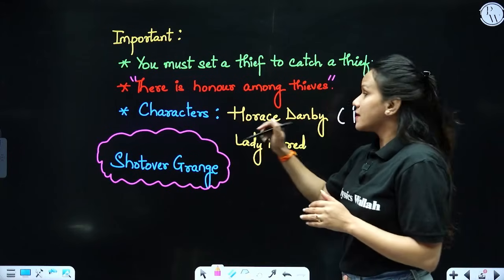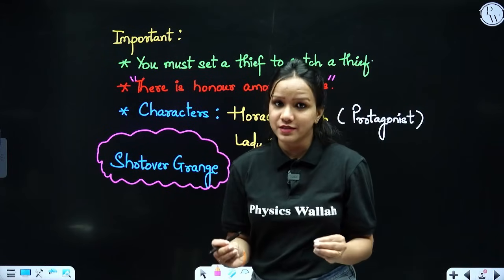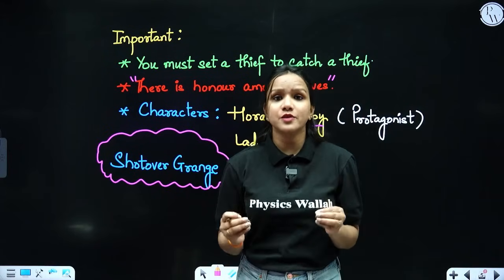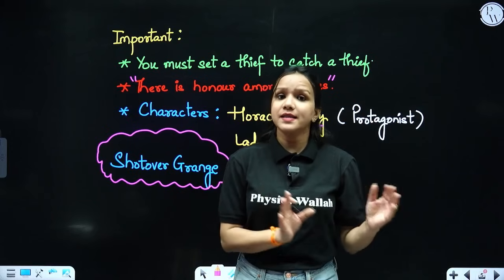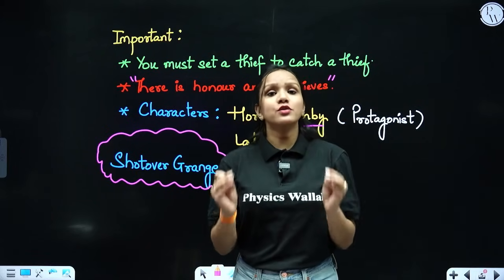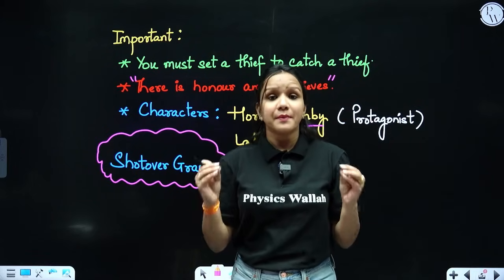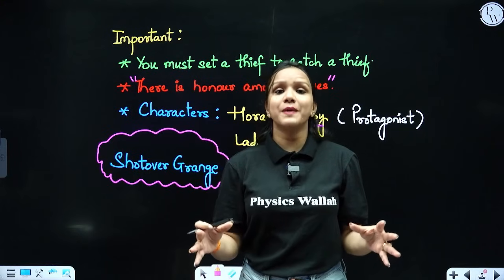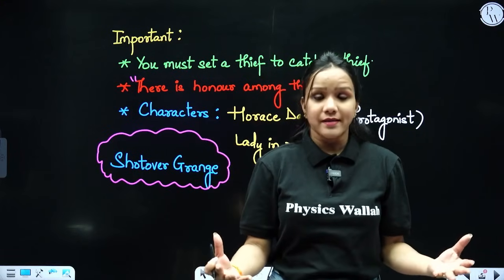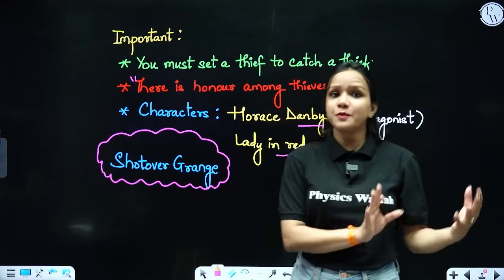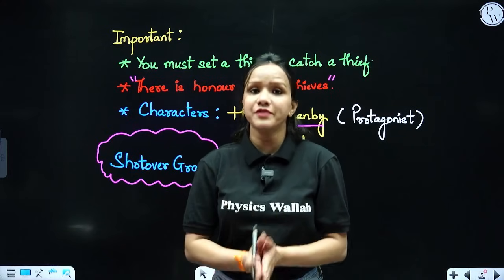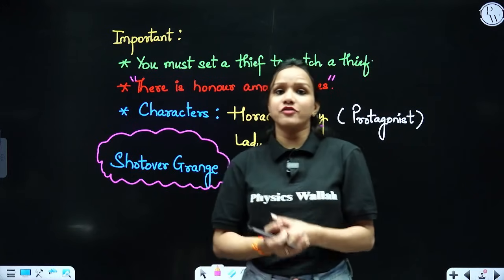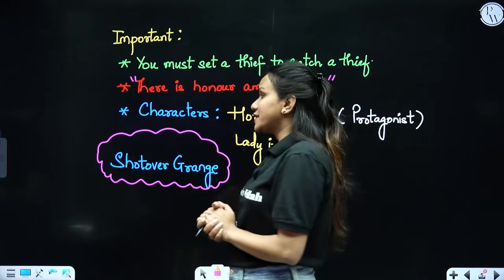Then we have characters like Horace Danby, who is the protagonist of the lesson. He is considered to be a very respectable man in the eyes of other people, but you cannot call this man completely honest, because he was passionate about buying rare and expensive books through some agent. So due to this particular reason, he used to steal once every year so that he could collect enough money to buy those books that he cherished.